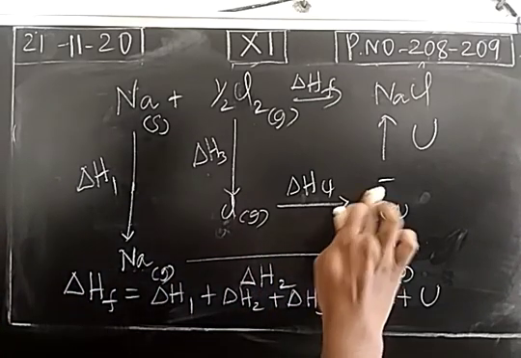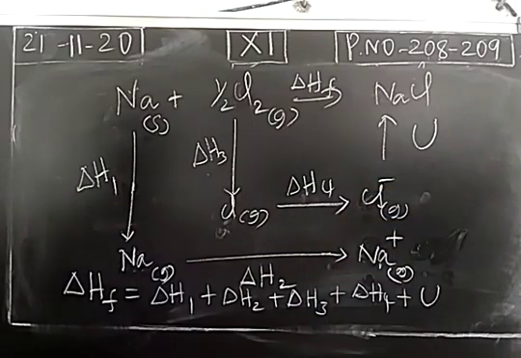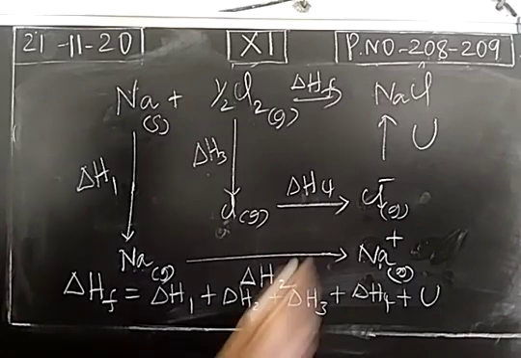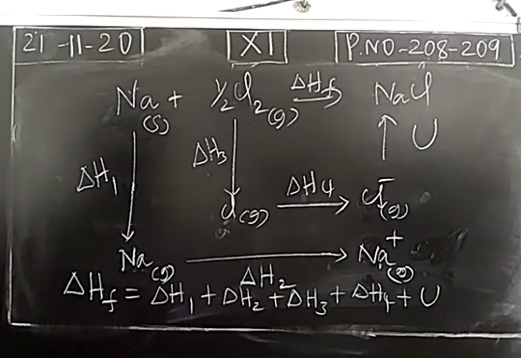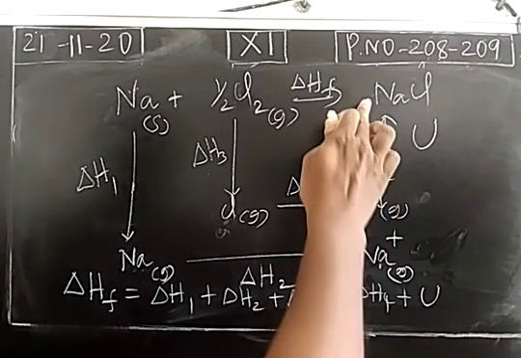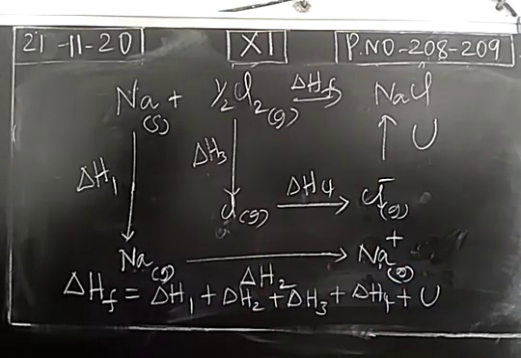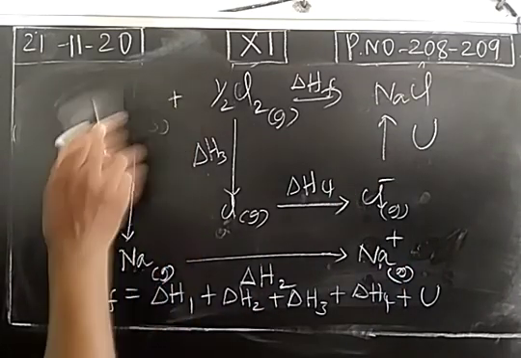It becomes a chloride anion. During the formation of the anion, it will liberate energy, called electron affinity or electron gain enthalpy. Delta H4 is the electron gain enthalpy or electron affinity. Then the positively and negatively charged ions will attract each other and form sodium chloride with the liberation of energy. It is called lattice energy. So we apply Hess law.